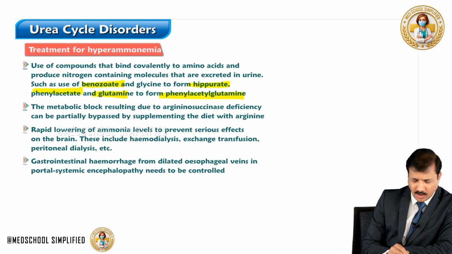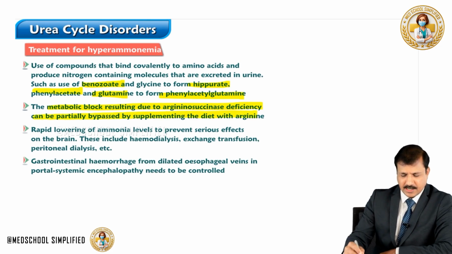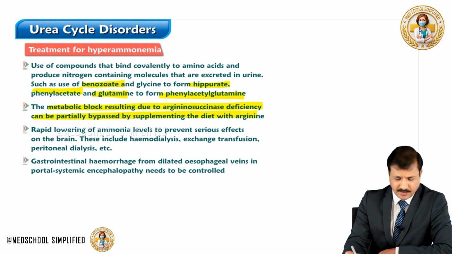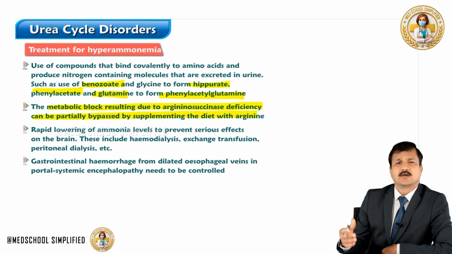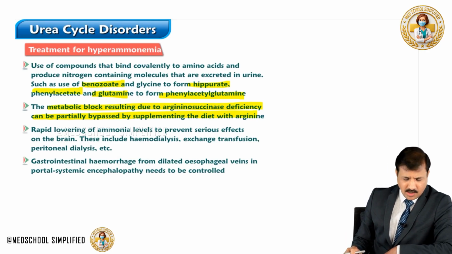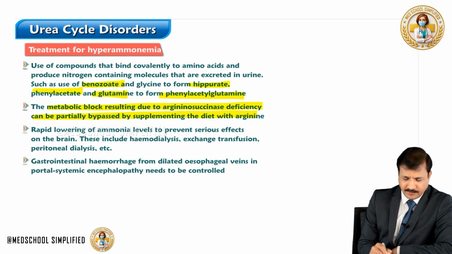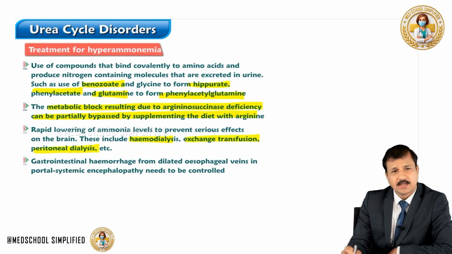And the metabolic block resulting due to argininosuccinate lyase enzyme deficiency can be partially bypassed by supplementing diet with arginine. So the enzyme is argininosuccinate lyase, where we can supplement arginine, thereby you partially bypass the block there. Or rapidly lowering ammonia levels to prevent serious effects on the brain. These include hemodialysis, exchange transfusion, and peritoneal dialysis.